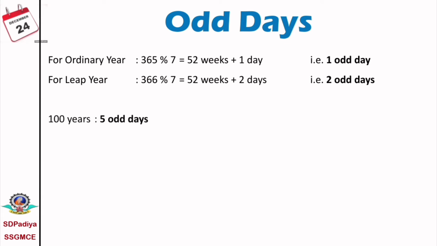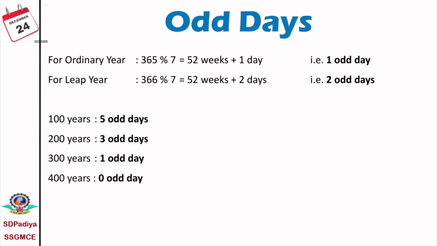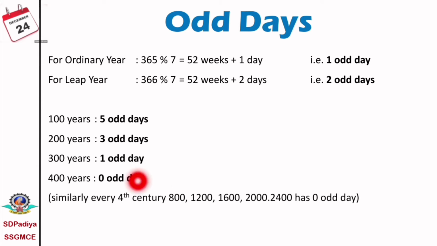Similarly, if we calculate the number of odd days for every 100 years, there are 5 odd days. For 200 years, there are 3 odd days. For 300 years, there is 1 odd day. And for 400 years, there is 0 odd days. To solve the problem statement, we have to remember these 4 values also: 100 years, 5 odd days; 200 years, 3 odd days; 300 years, 1 odd day; and 400 years, 0 odd days. And similarly, every 4th century, that is 800, 1200, has 0 odd days.